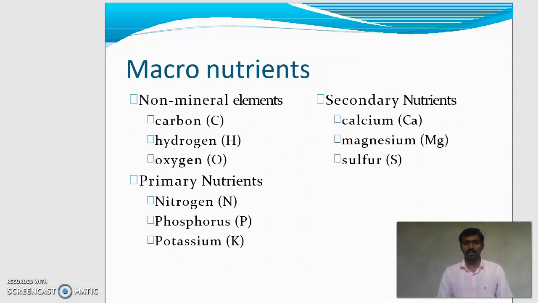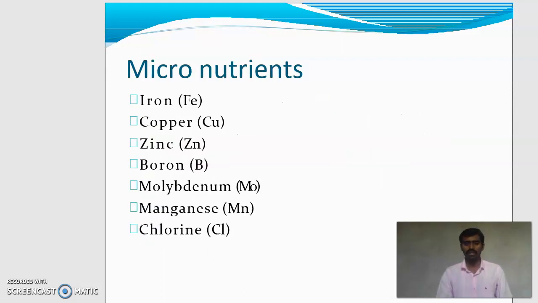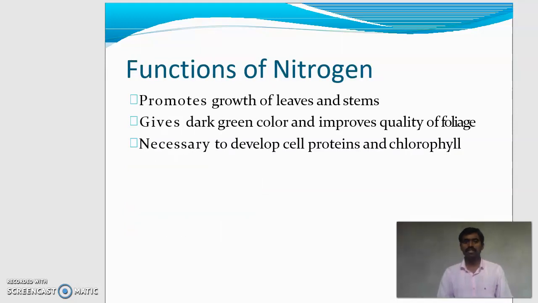Firstly, macronutrients. The various types of macronutrients are carbon, hydrogen, oxygen, nitrogen, phosphorus, potassium, calcium, magnesium, and sulfur. These are macronutrients. And these are the micronutrients: iron, copper, zinc, boron, molybdenum, manganese, chlorine. Let us discuss the macronutrients one by one.